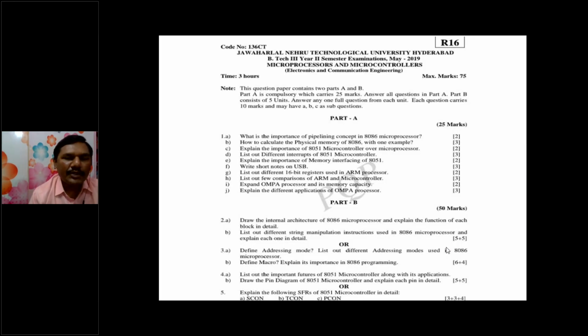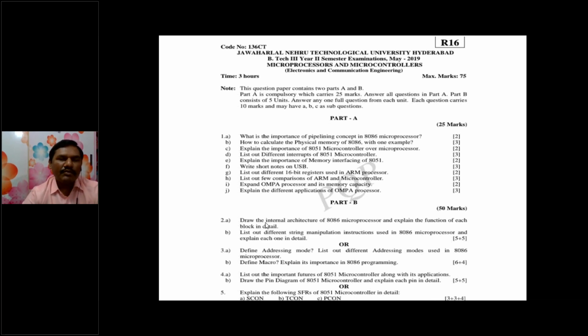This is one of the previous question papers. Here they are asking what is the importance of the pipelining concept in the 8086 microprocessor and how to calculate the physical memory address of 8086. This will be explained in the next PPT. Here you can see a 50 marks question: draw the internal architecture of the 8086 microprocessor and explain the functionality of each block in detail. These are the types of questions that can be asked on this topic.